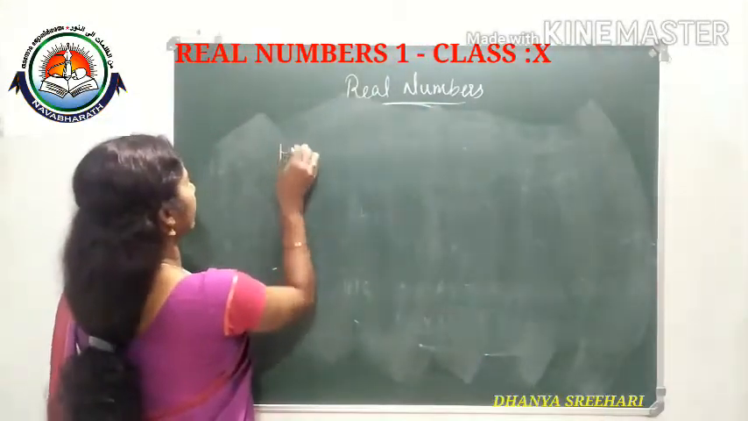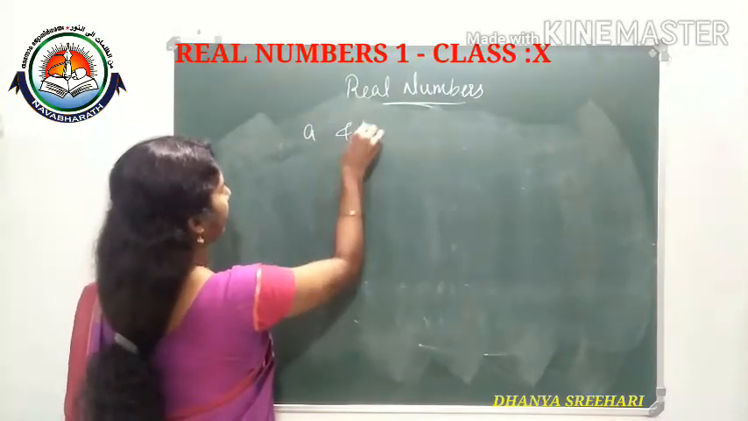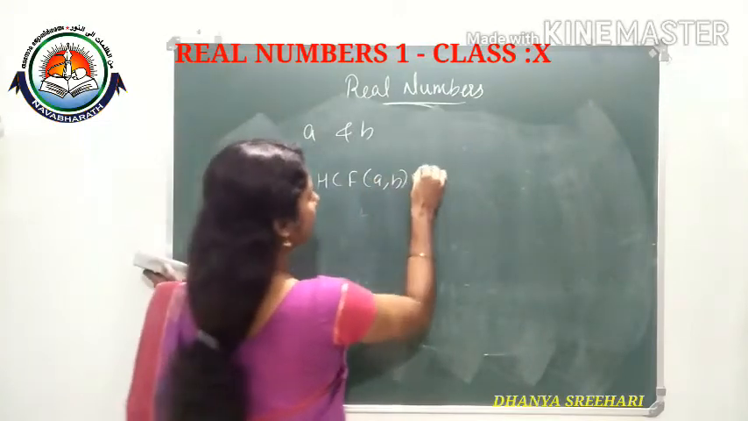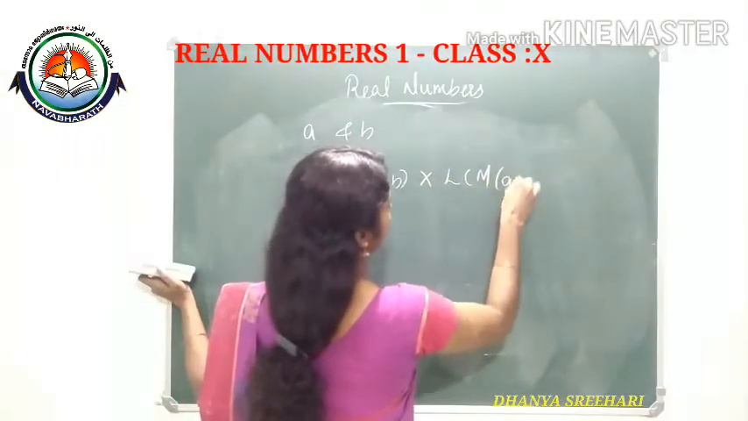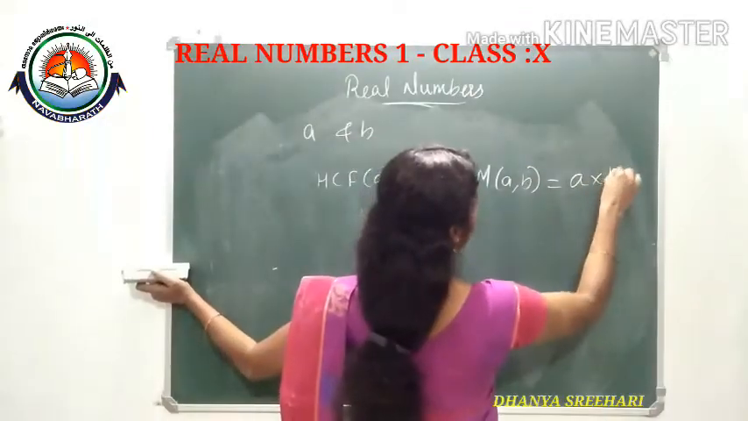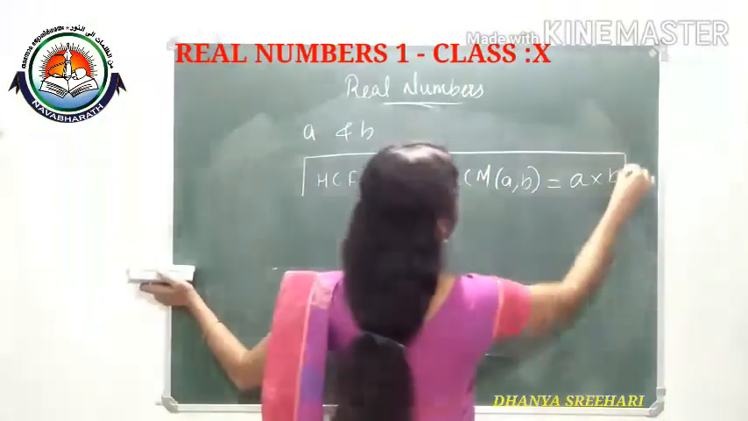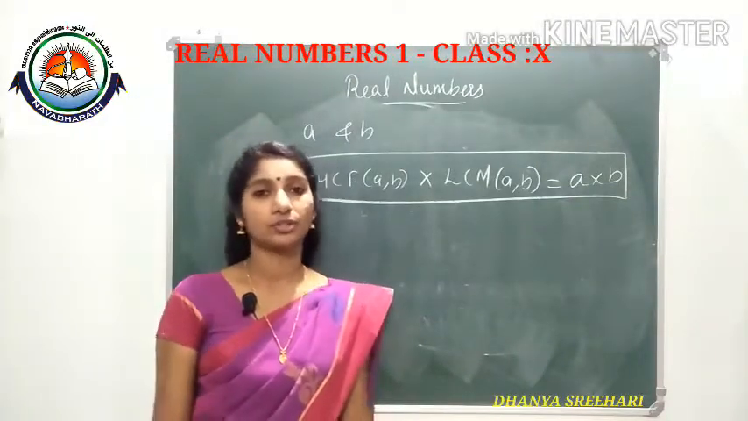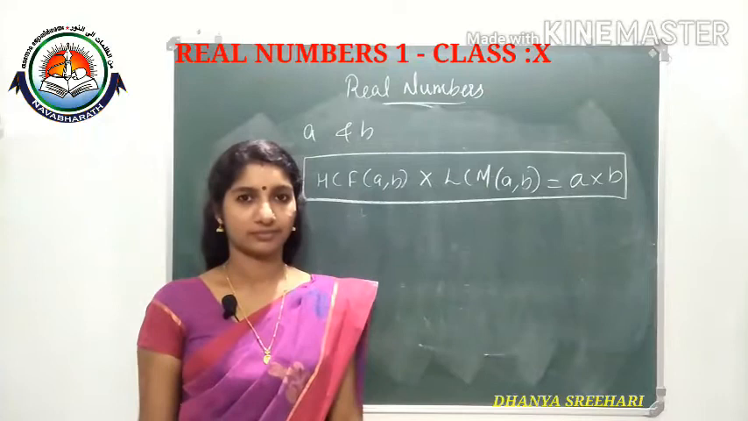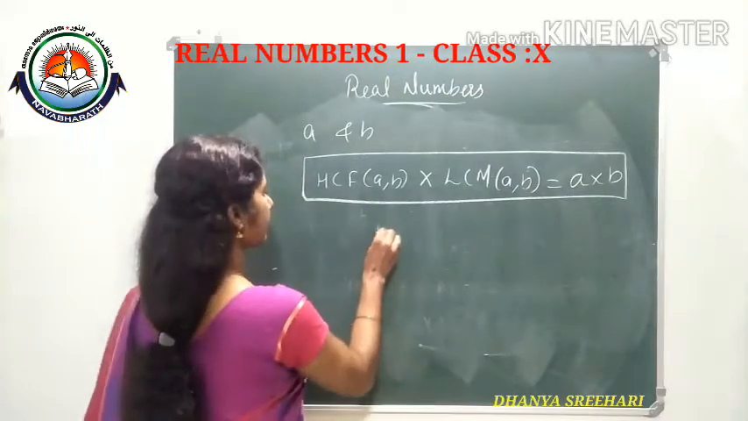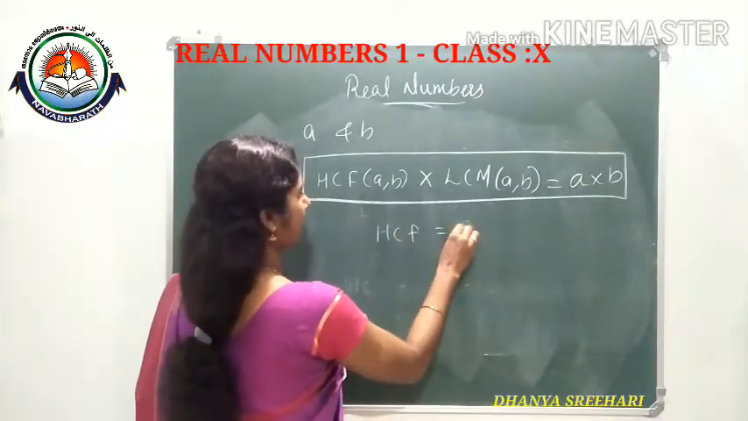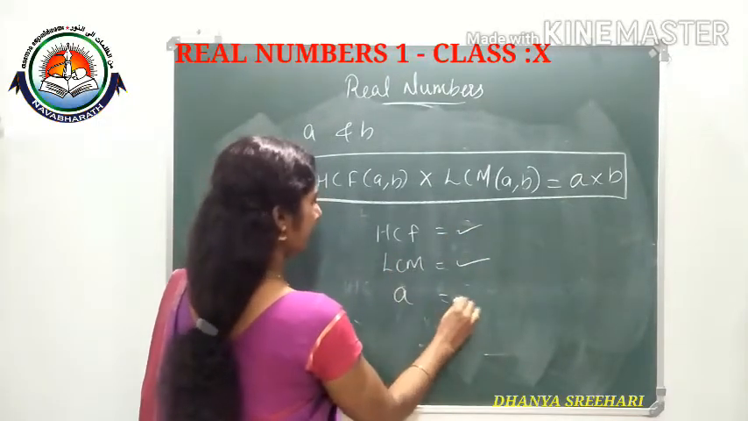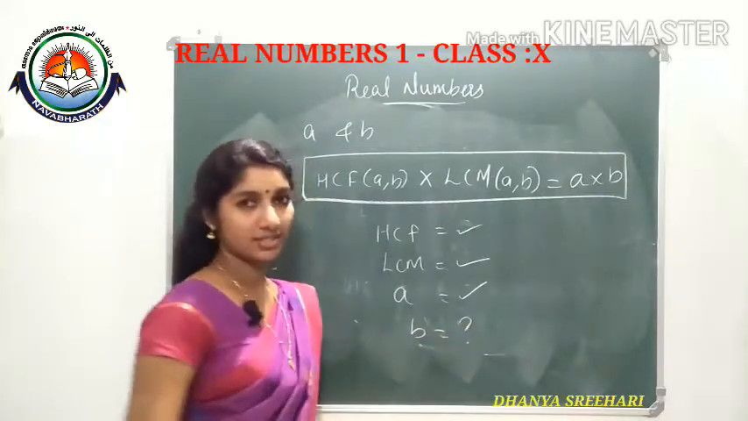That means generally you can write, for any two numbers A and B, HCF of A and B into LCM of A and B is equal to the product of the numbers, A into B. So the questions will come like this: HCF will be given and LCM will be given, one number will be given, find the other number. Like this, missing terms will come.